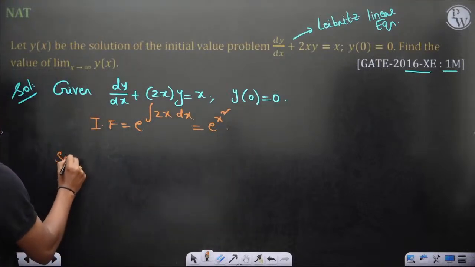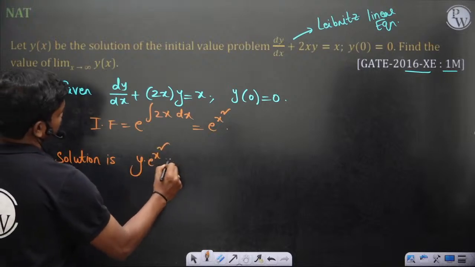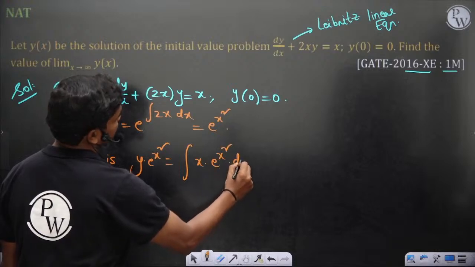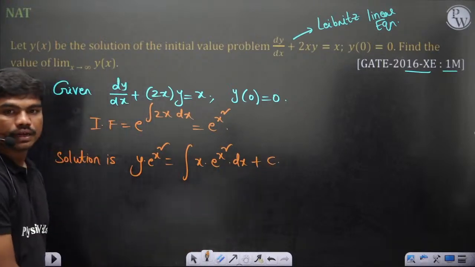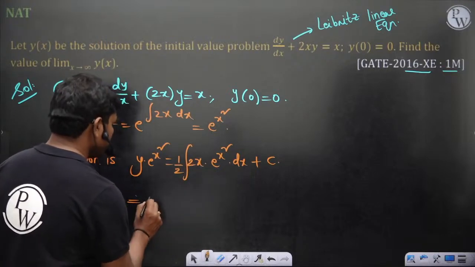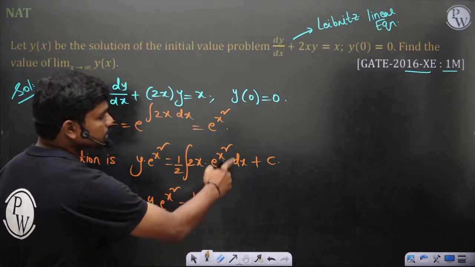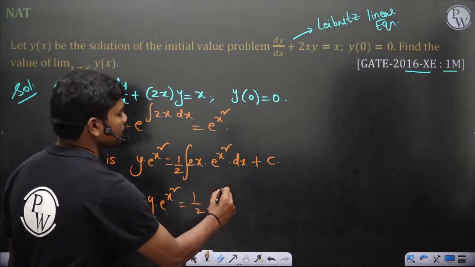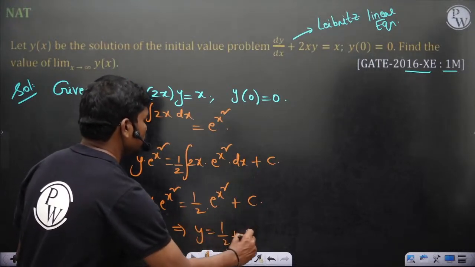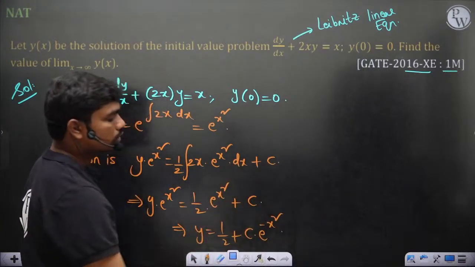So the solution is y into e power x square equals integral of x into the integrating factor e power x square dx plus some constant. Then if you adjust a 2, 1 by 2 and a 2, then y into e power x square is equal to half into the complete integration of this function, which is again e power x square, plus some constant. So y is equal to half plus constant e power minus x square. Whatever the constant c is, at y equal to 0, x is equal to 0.